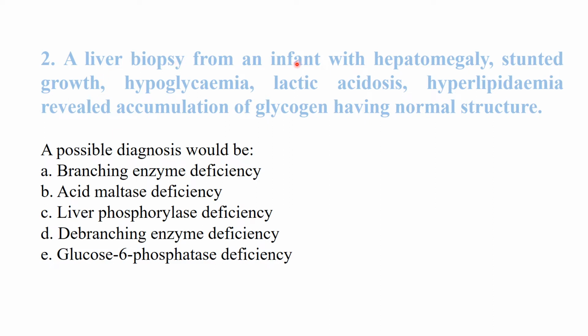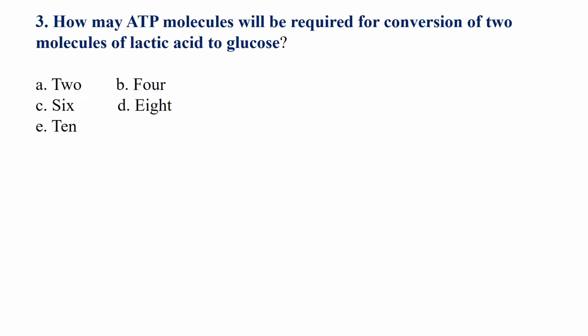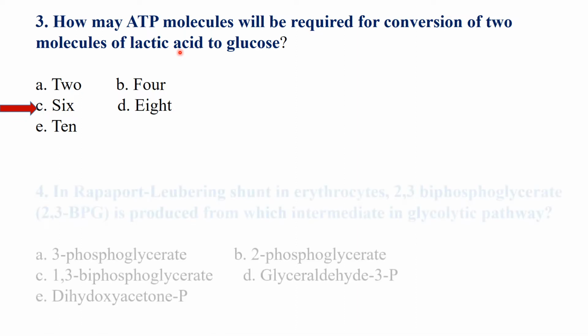A liver biopsy from an infant with hepatomegaly, stunted growth, hypoglycemia, lactic acidosis, and hyperlipidemia revealed accumulation of glycogen having normal structure: glucose 6-phosphatase deficiency. How many ATP molecules will be required for conversion of 2 molecules of lactic acid to glucose? It requires 6 molecules of ATP for conversion of 2 molecules of lactic acid to glucose.